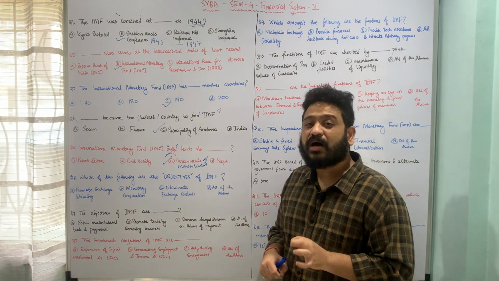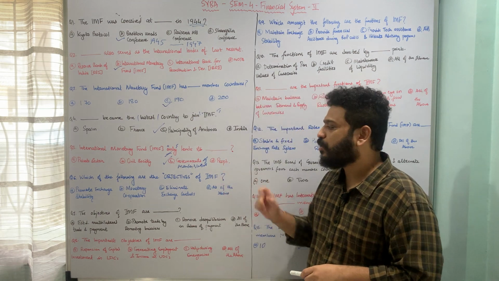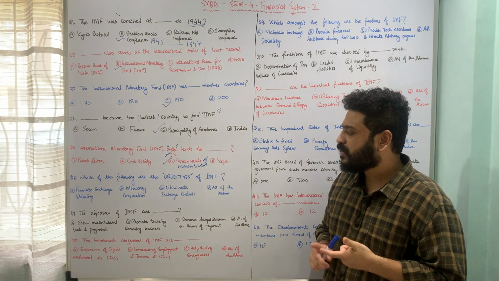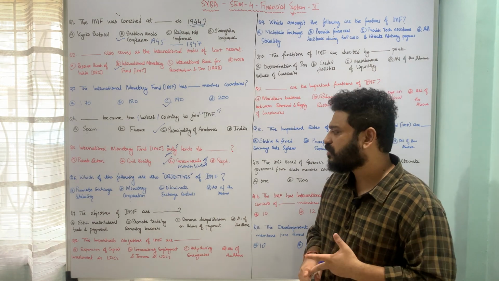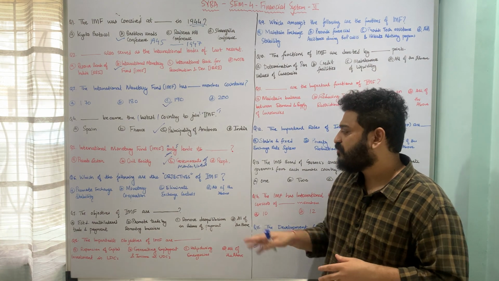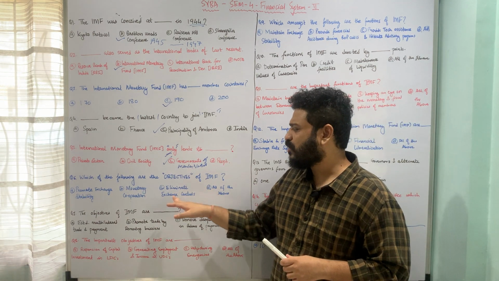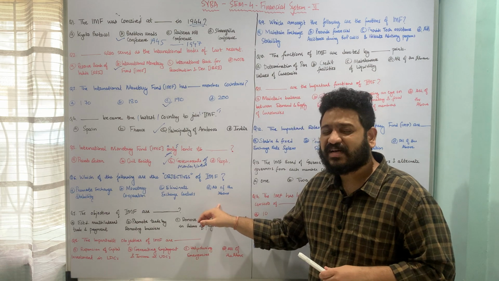Which of the following are objectives of International Monetary Fund? And the underlying options are: first is to promote exchange stability, second is monetary cooperation, third is eliminate exchange controls, fourth is all of the above. So here I'm giving you such questions and options in which we have answer as all of the above, because